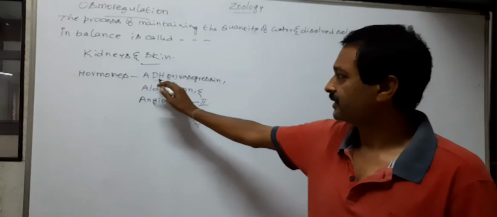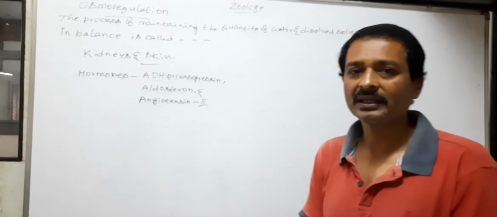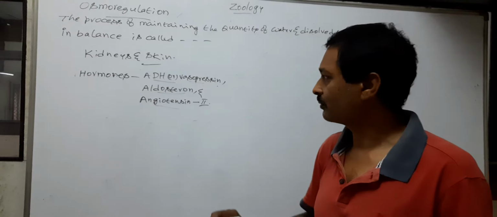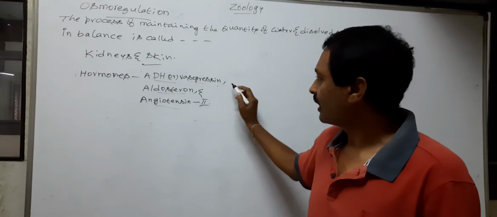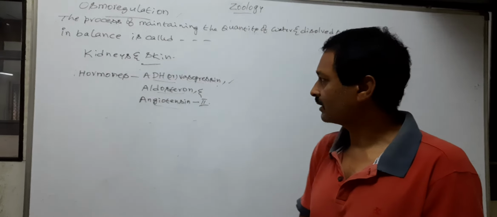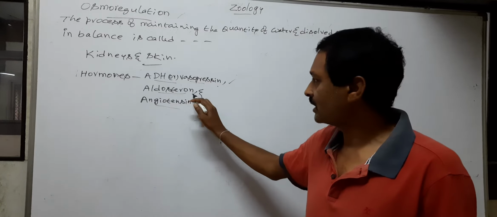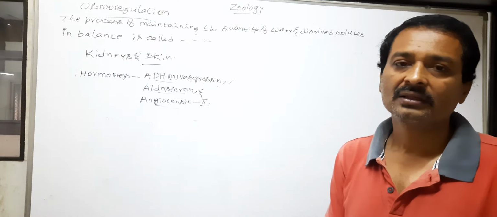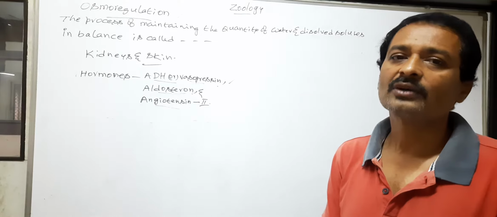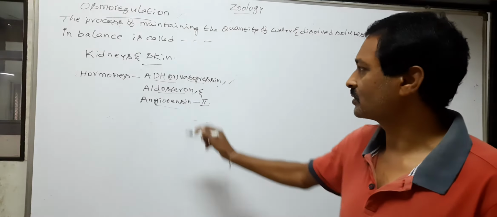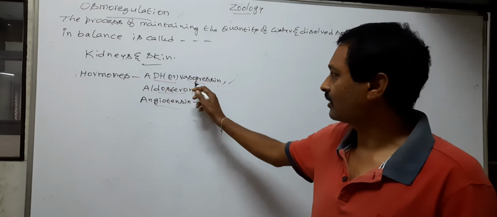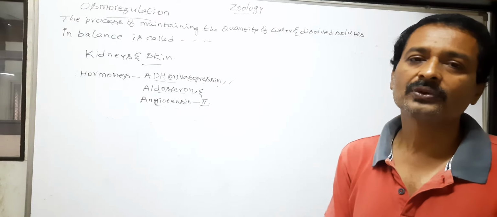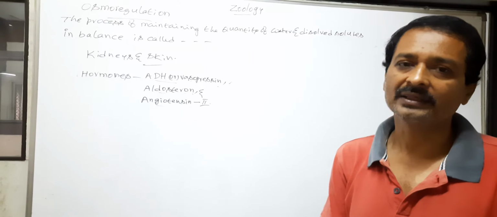ADH means antidiuretic hormone. This is also called vasopressin. ADH or vasopressin, aldosterone, and angiotensin 2 are hormones. Here, ADH or vasopressin is produced from the hypothalamus of the brain.